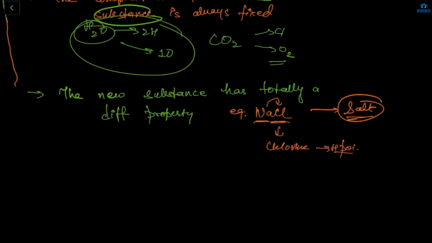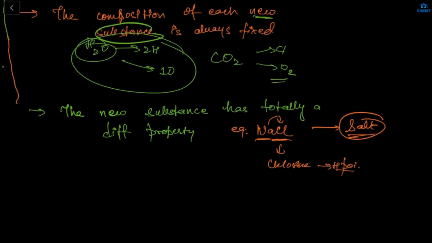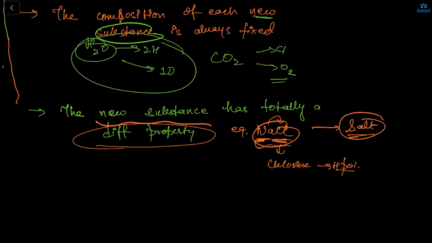So here we are saying that NaCl becomes a completely new substance. It will have different properties from sodium and chlorine. If we combine sodium and chlorine, it becomes NaCl, and salt has very different properties, because chlorine is highly poisonous.